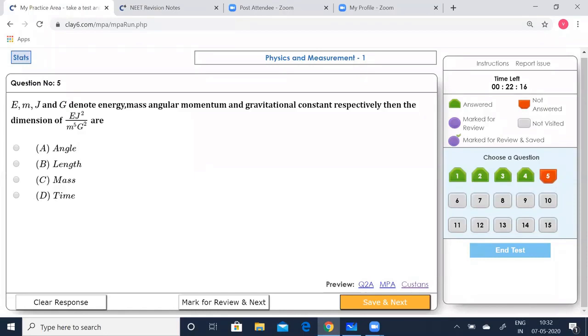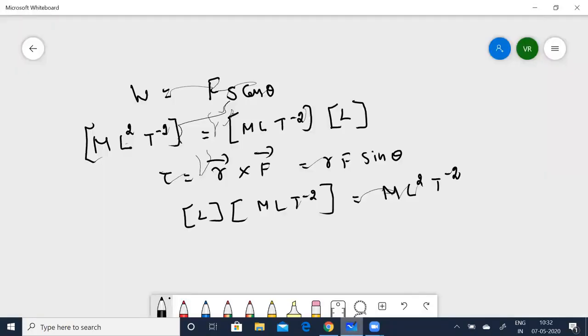E, M, J, and G denote energy, mass, angular momentum, and gravitational constant respectively. Then the dimensions of E J squared by M to the power of 5 G squared are what? Okay, let us solve this. Let me clear the board. Now see, it's given as E J squared divided by M to the power of 5 G squared. Now write the dimensions for everything.